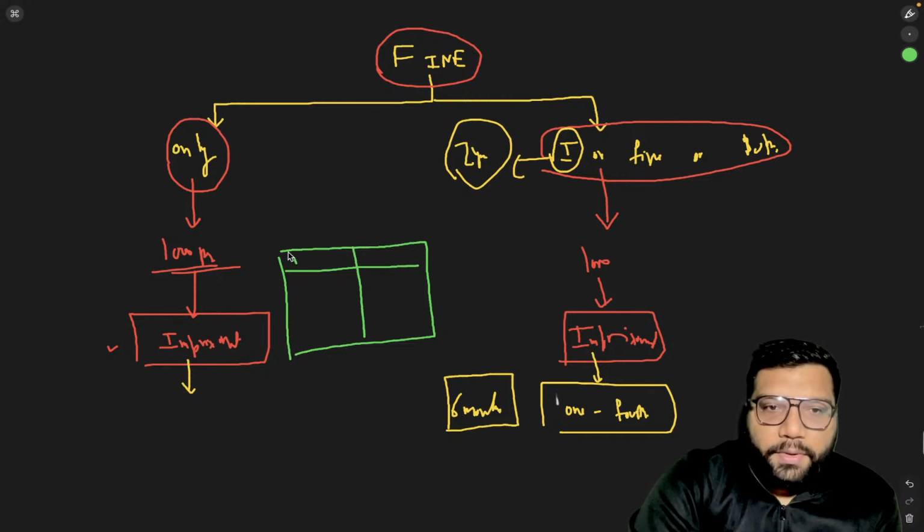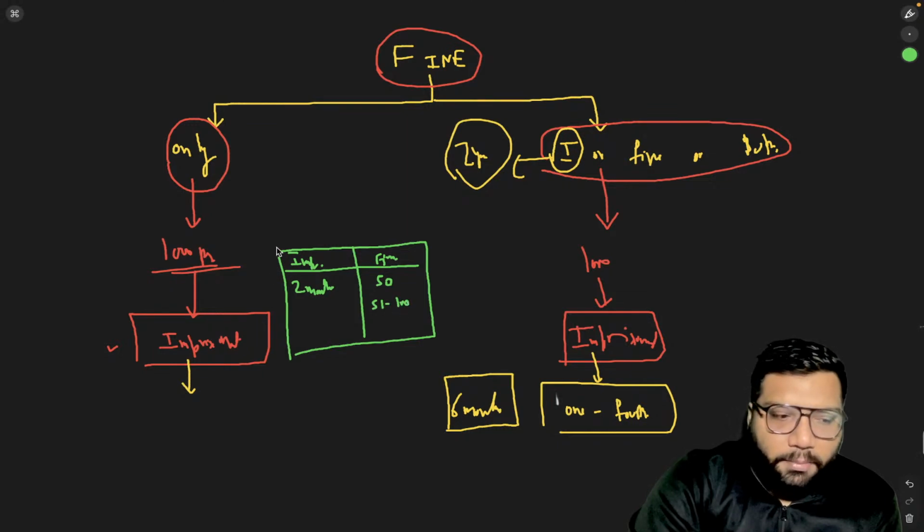So this is the imprisonment the person will get if the fine is such. If the fine is below 50, the person will get imprisonment of maximum 2 months. If the fine is from 51 to 100, the maximum imprisonment can be 4 months.